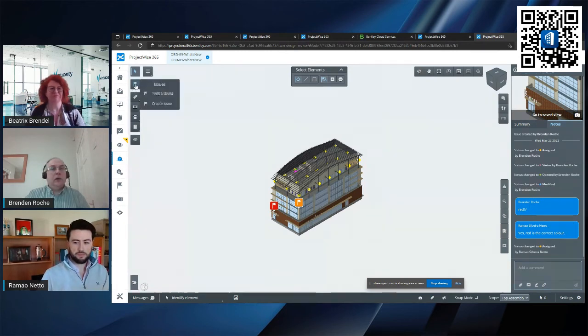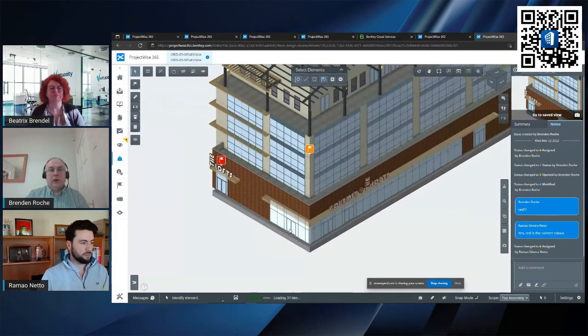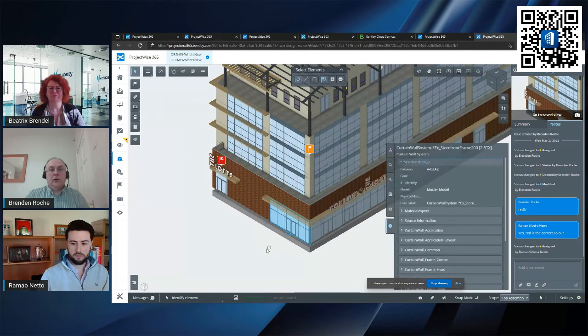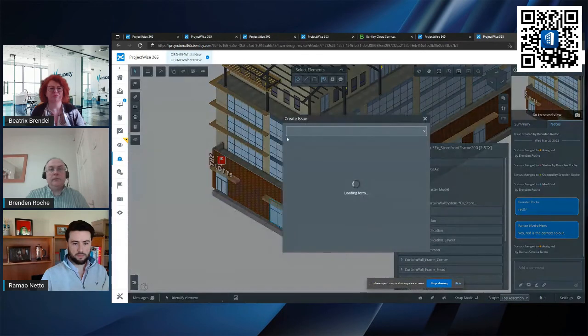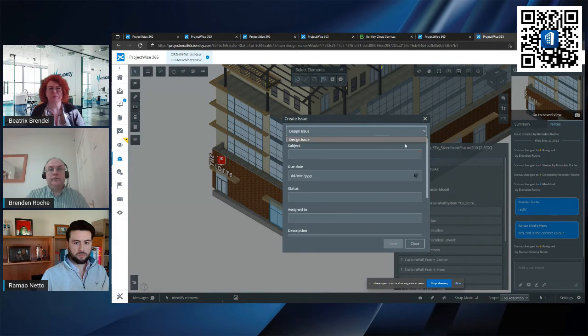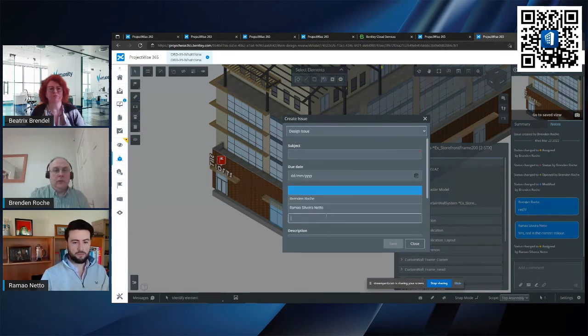If I just create a new issue, let me choose something else. Choose this item. Oops, sorry, create issue. Design issue. Assign to Ramo.